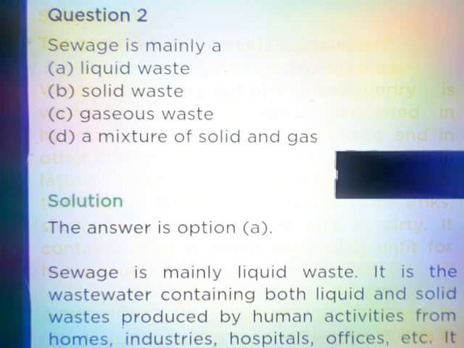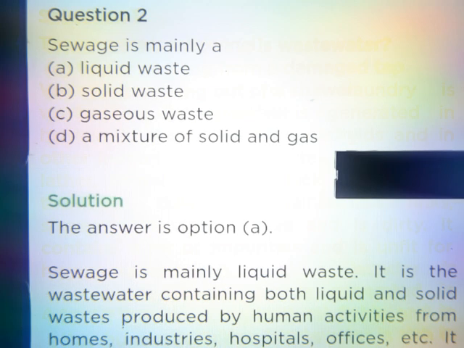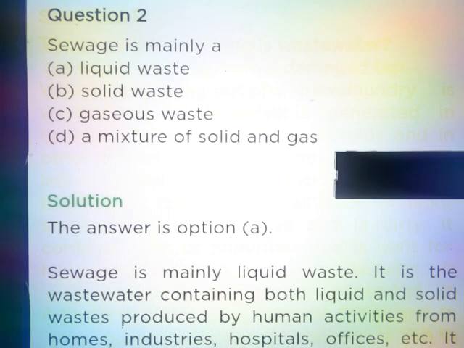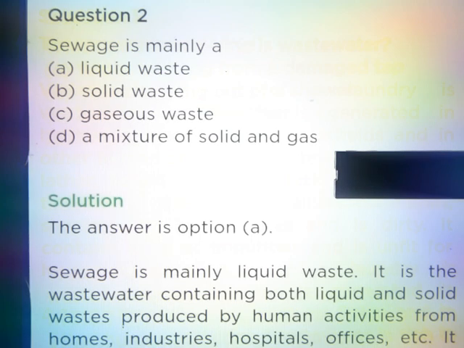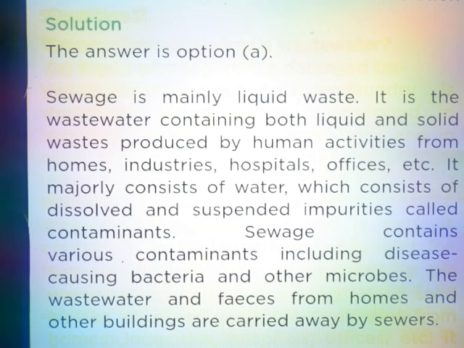Question number 2. Sewage is mainly a dash. Answer, liquid waste. Sewage is mainly liquid waste. It is the wastewater containing both liquid and solid wastes produced by human activities from homes, industries, hospitals, offices, etc. It majorly consists of water which consists of dissolved and suspended impurities called contaminants.